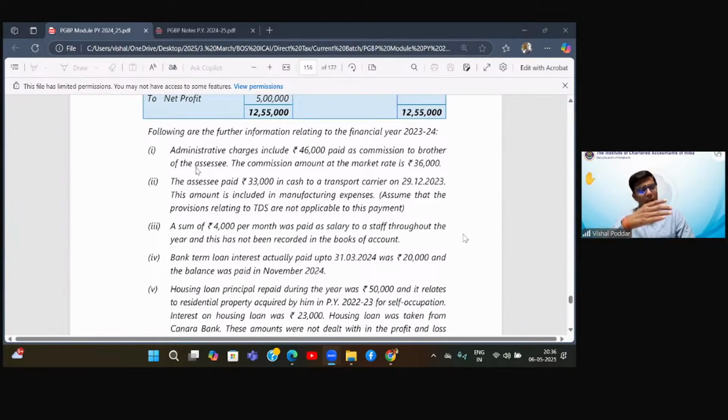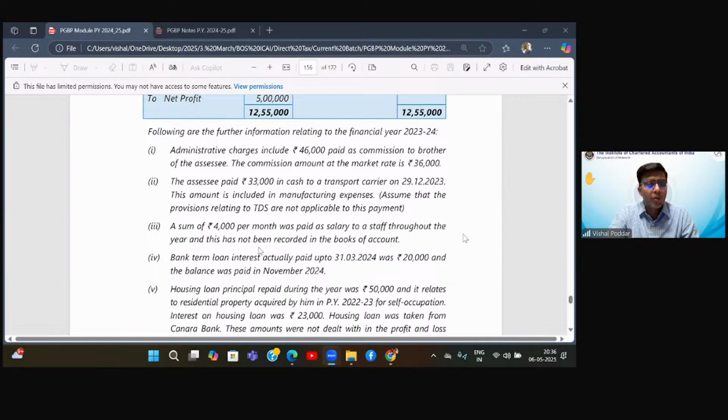You will find, in fact, if you refer to different books for the same question, one or two answers are different here and there. Why? Because it is an assumption-based answer. That is why I'm saying write the assumption, and both the answers are acceptable. Perfect, students.